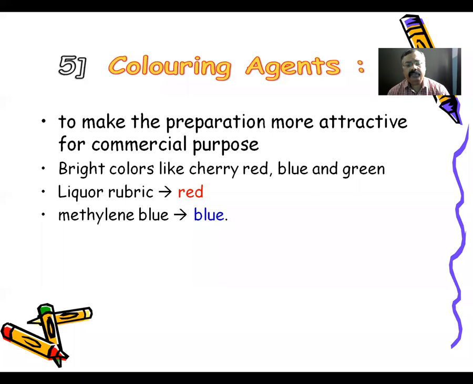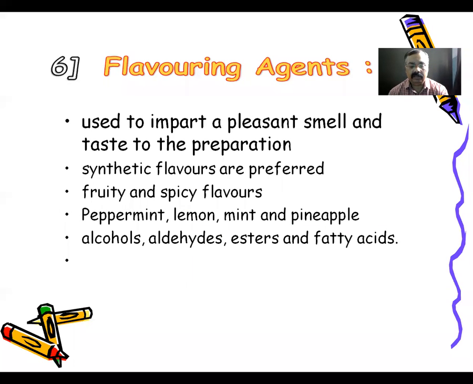Then the next ingredient used to form dentifrices is a flavoring agent. Flavoring agents are the substances used to impart a pleasant smell and taste to the preparation, so that it becomes more palatable. This is the most important function of flavoring agents. When we use flavoring agents, they give a pleasant smell as well as taste to the preparation, so that the preparation becomes more palatable.